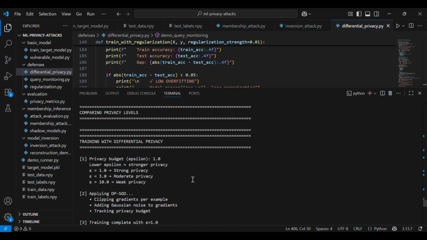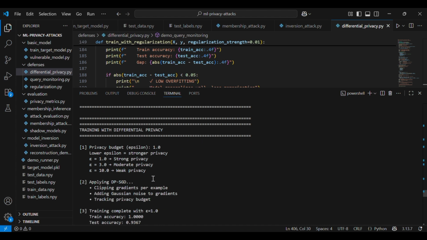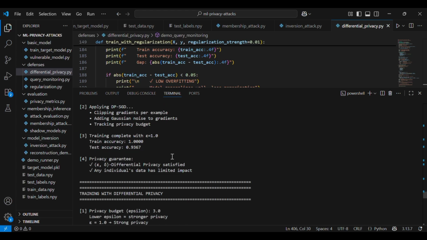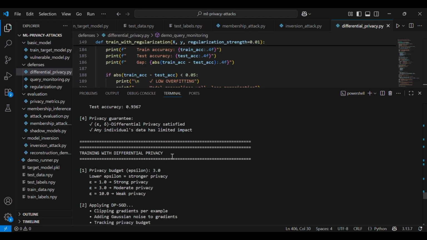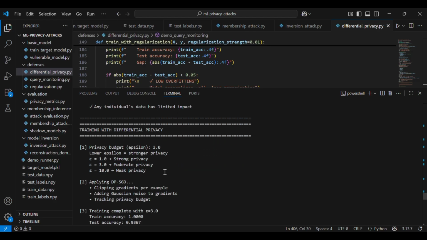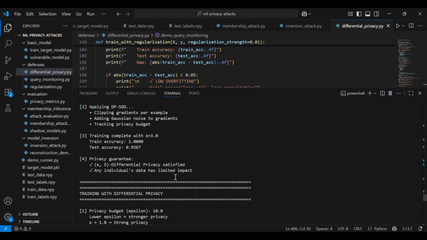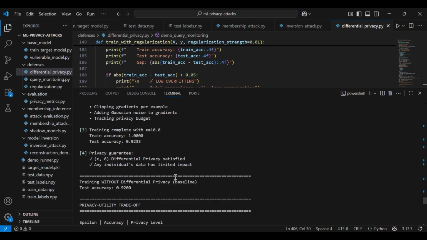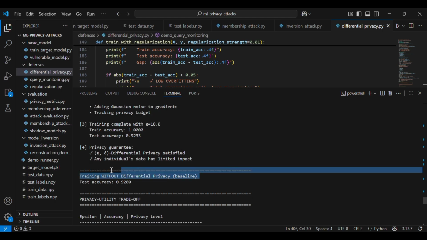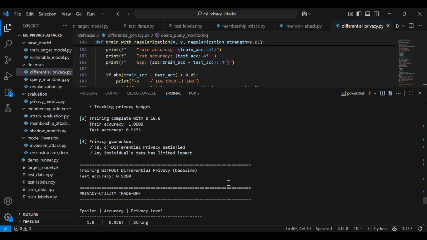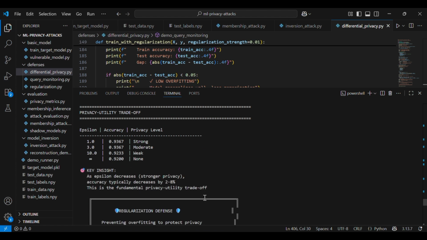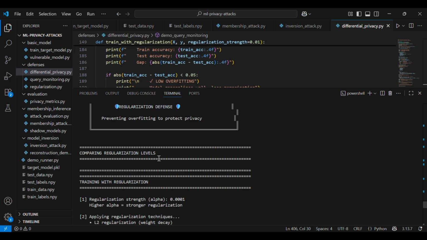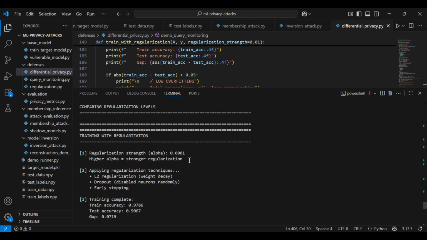Here's the privacy-utility trade-off in action. With epsilon 1, we get the strongest privacy, but accuracy drops from 92% to 84%, an 8% cost. With epsilon 3, we only lose 3% of accuracy, and with epsilon 10, just 1%. The key thing here is the fundamental trade-off: privacy costs accuracy. So the question is how much privacy do you need and how much accuracy can you afford to lose. For medical data that 8% might be worth it, for a spam classifier probably not.